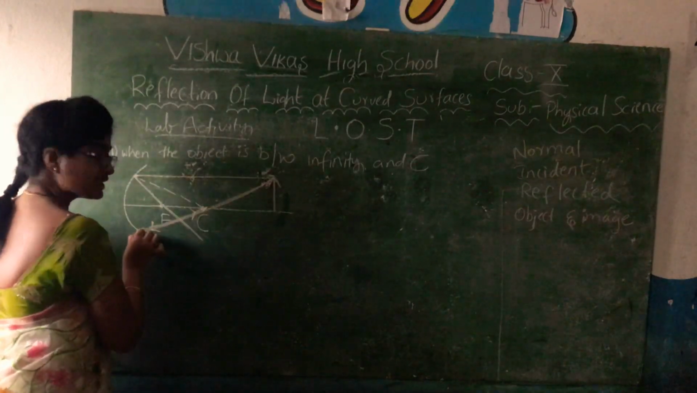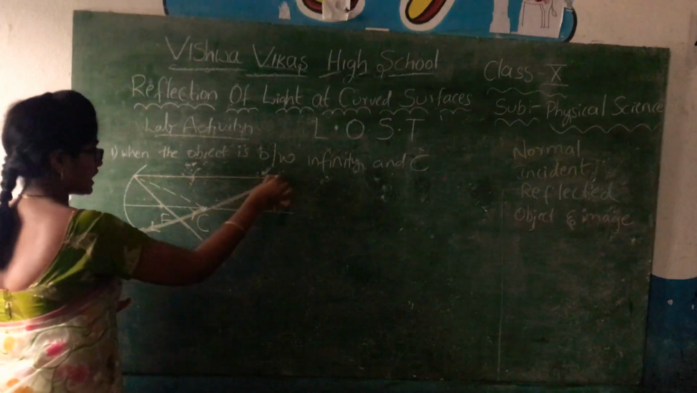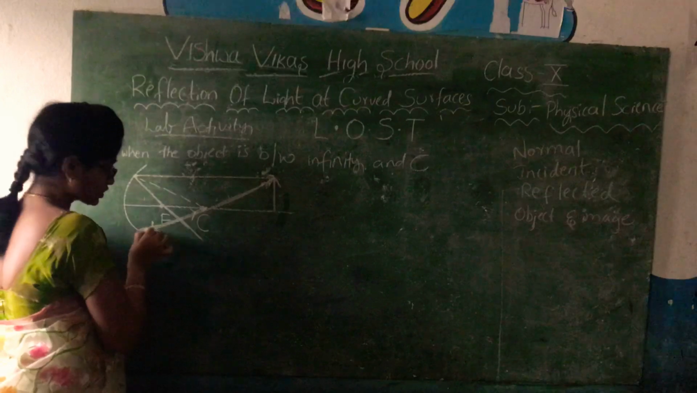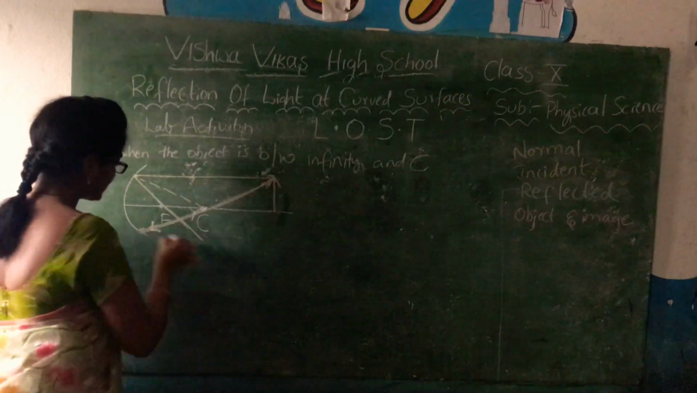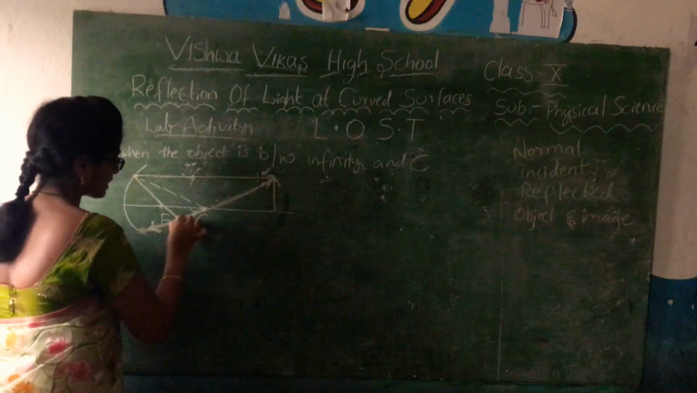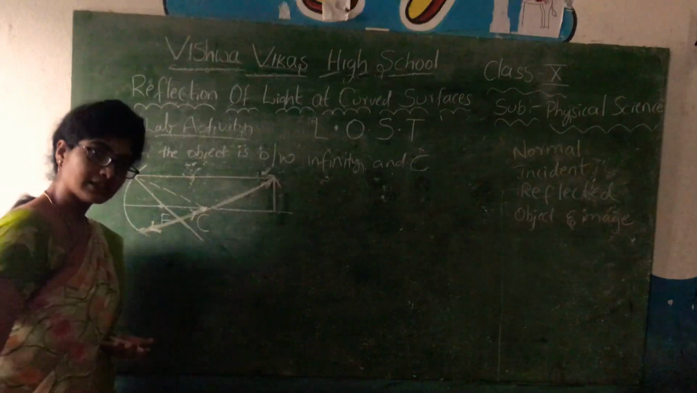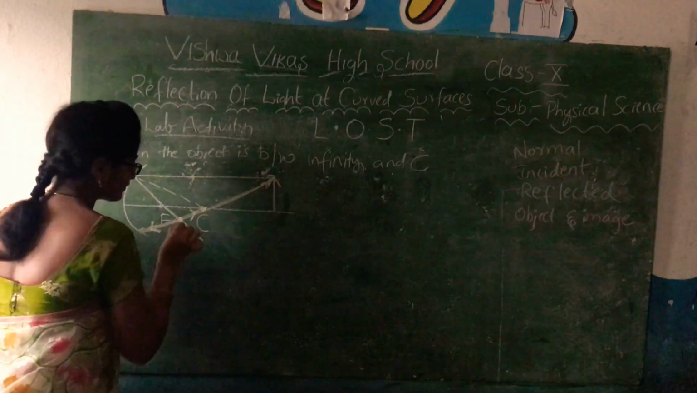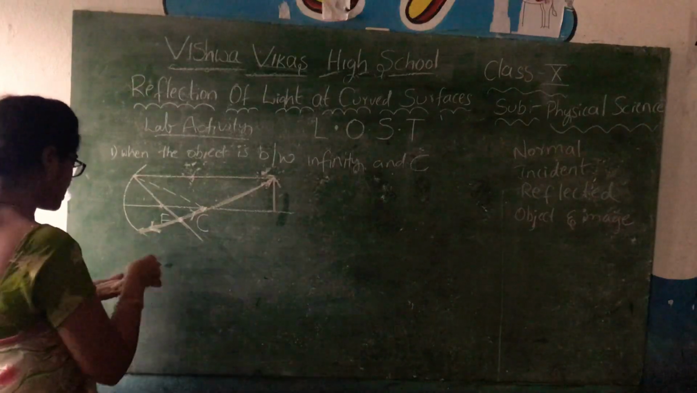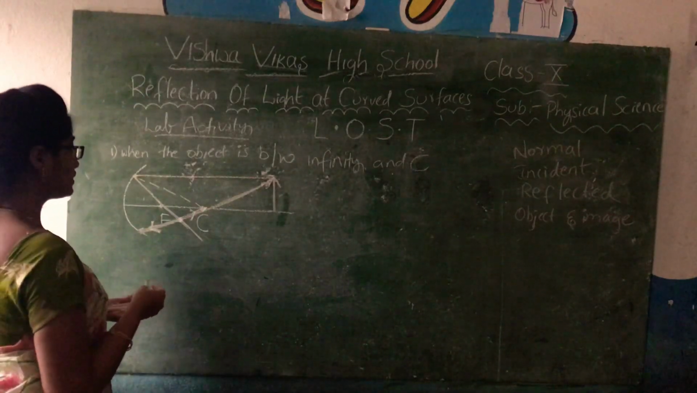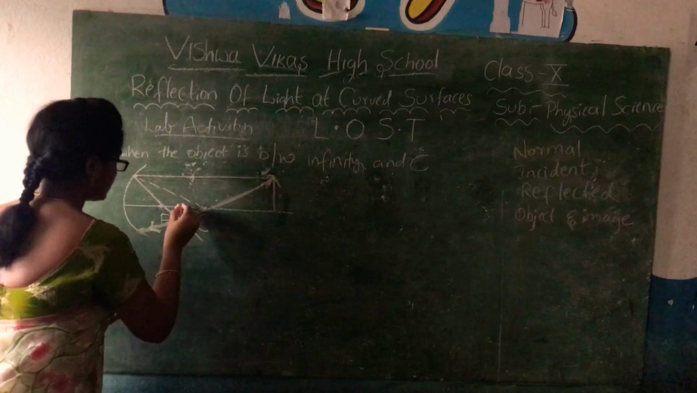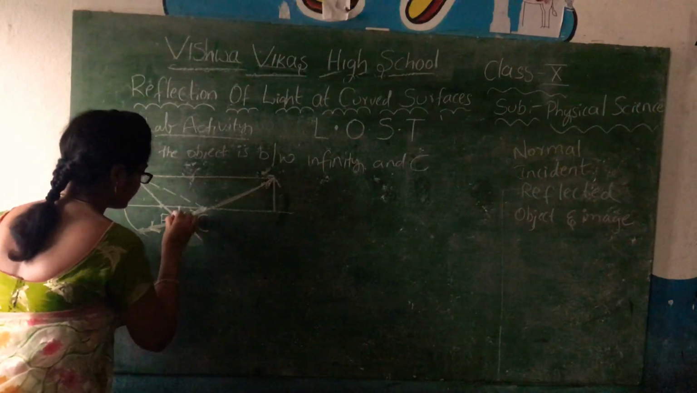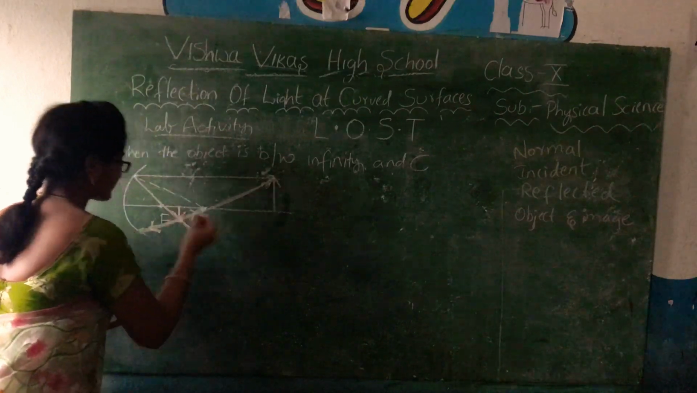So this is the incident ray, this is the normal. I have taken a ray which is passing from the object through the center of curvature. This is the incident ray, and it makes the same angle with the normal and reflects back at the same angle. So we can say the reflected rays are meeting at this point. So the image formed will be here.